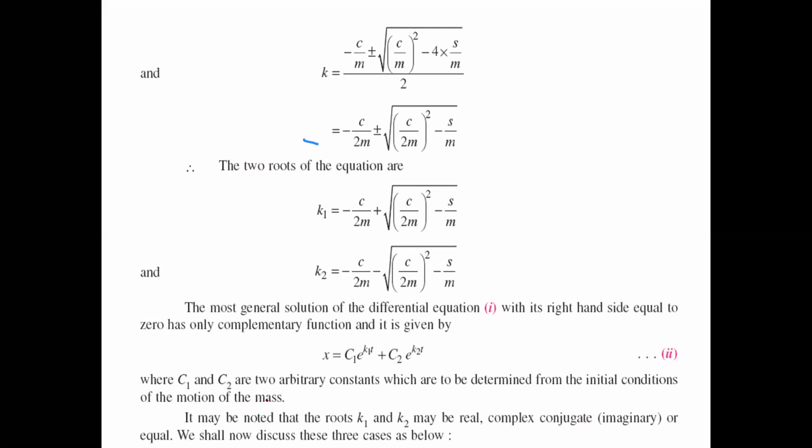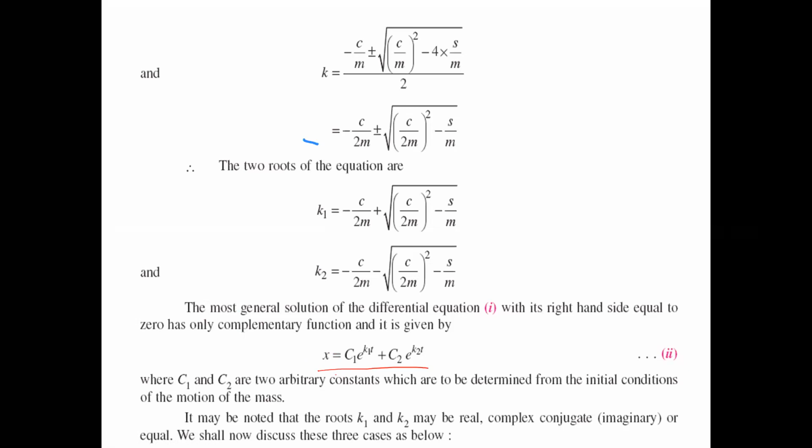So in this, the most general solution for the differential equation 1, where the right side equals 0, is the complementary function: x equals c1 into e power k1t plus c2 into e power k2t.